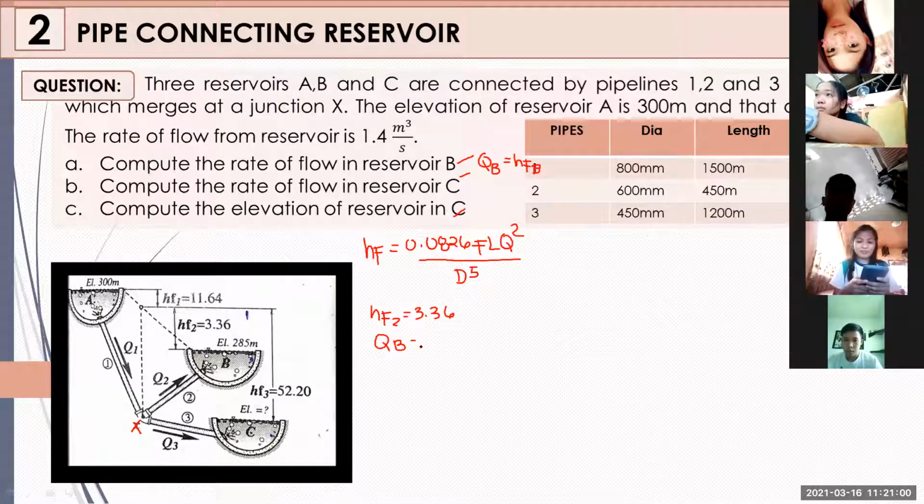I will not write it out because our space is limited. Everything is given: for your B, the diameter is 600, the length is 450, and the friction factor. Later, I will show where this 11.64 and this 3.36 came from. Let's first get the discharge at point B.